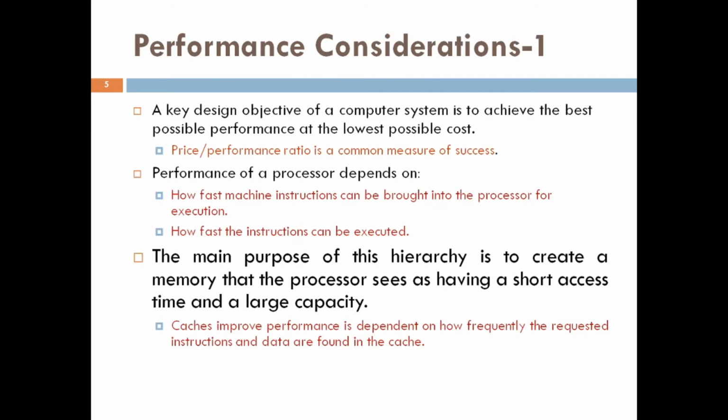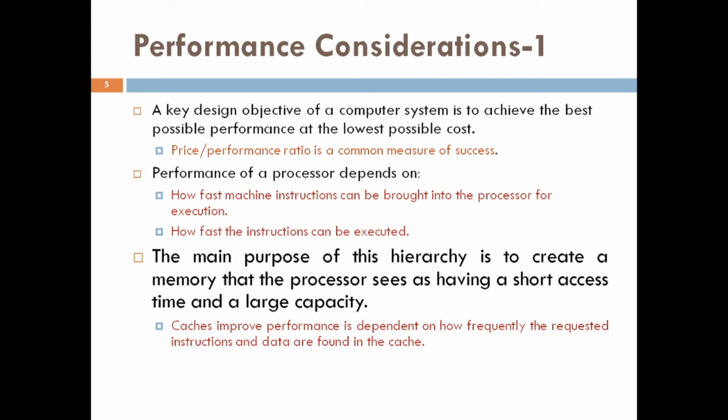The next topic is performance considerations, right? The two key factors in the commercial success of a computer are performance and cost, as we know. The best possible performance at lowest cost is the objective. The challenge in considering the design alternatives is to improve performance without increasing the cost.